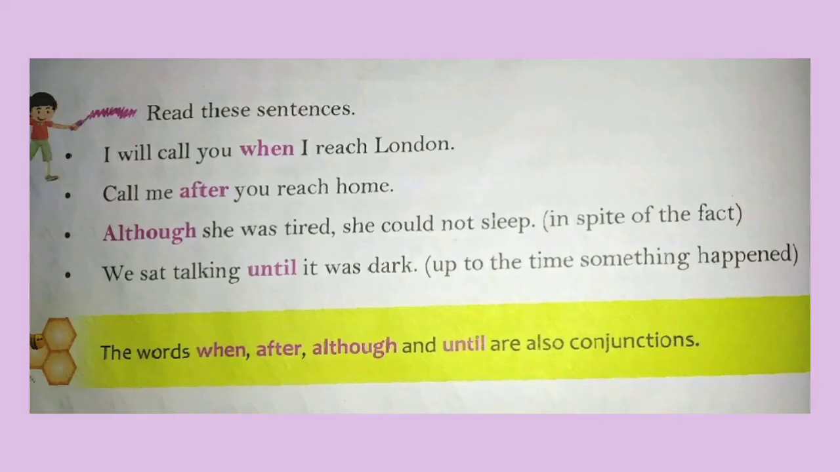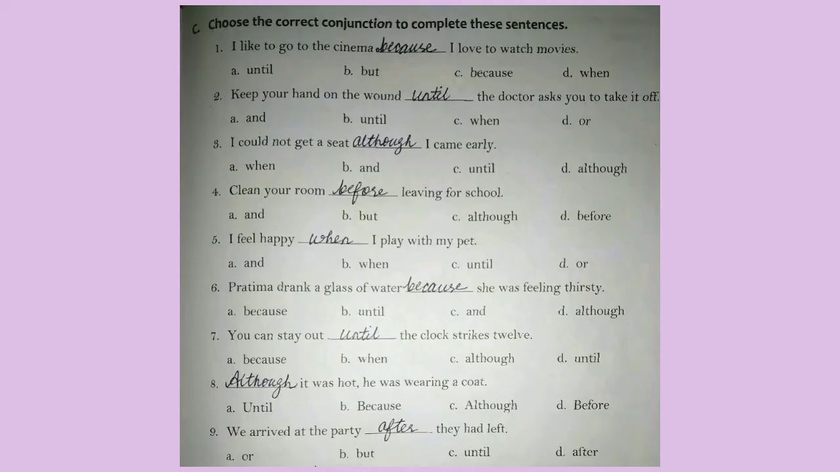The words when, after, although, and until are also conjunctions. Look at the examples. I will call you when I reach London. We use when as a conjunction meaning at the time that. So when will you call? When I reach London. So in the same way, look at the sentence in the exercise also. Question number 5. I feel happy when I play with my pet. Here, when do you feel happy? When I play with my pet. It shows the time.